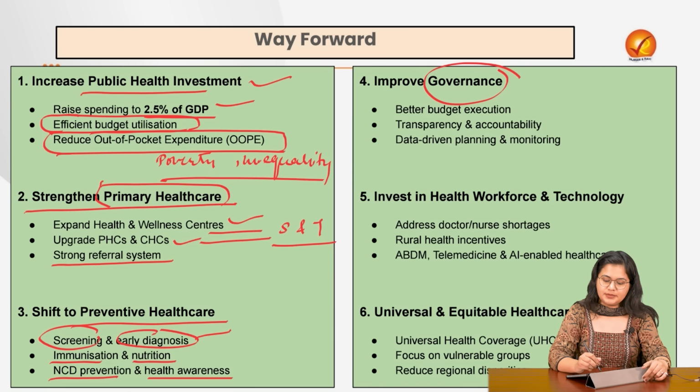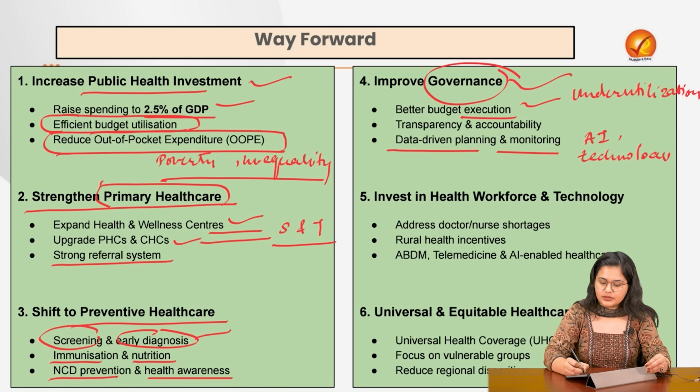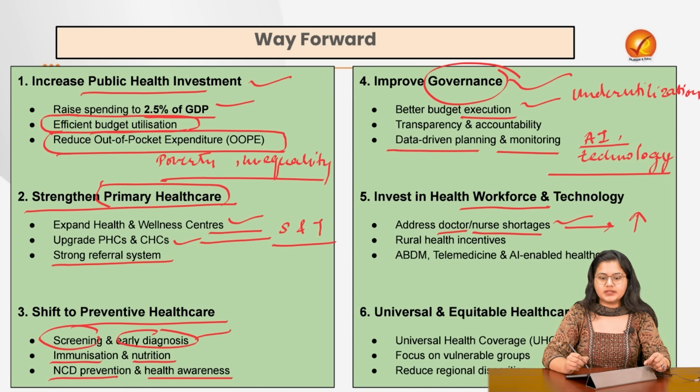The governance in this aspect, we need to execute our schemes in a much better way. The underutilization that remains an issue, that should also be tackled. Then the planning and monitoring we have, it has to be data driven. We need to incorporate AI, we need to incorporate technology at all fronts so that we can have robust models, we can have data monitoring at all times. Then when it comes to health workforce and technology, the doctor and nurse shortage is something we should be focusing more on, which we are already doing by increasing the number of colleges in this.